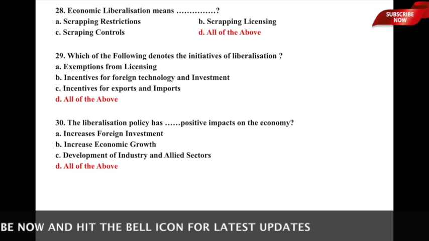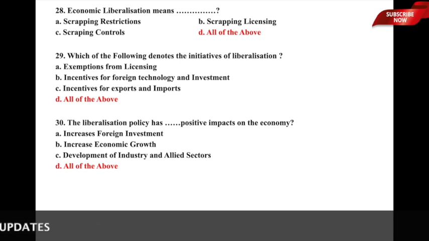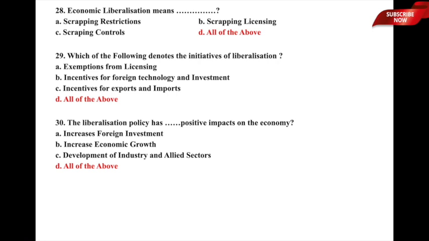Economic liberalization means the dash, whether it is A, scrapping restrictions, B, scrapping licensing, C, scrapping controls, or D, all of the above. So economic liberalization means scrapping all these important things, that is restrictions, controls, licensings, which in a sense hinders economic activities. So here option D, all of the above, is the correct answer. Let us now move to question number 29.